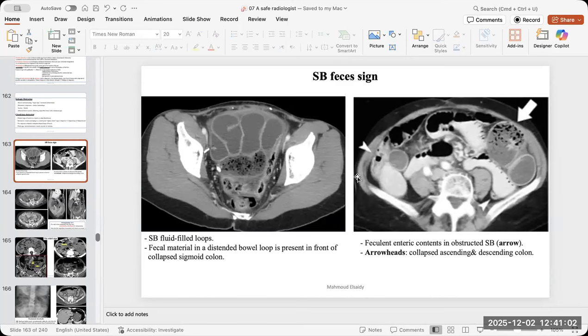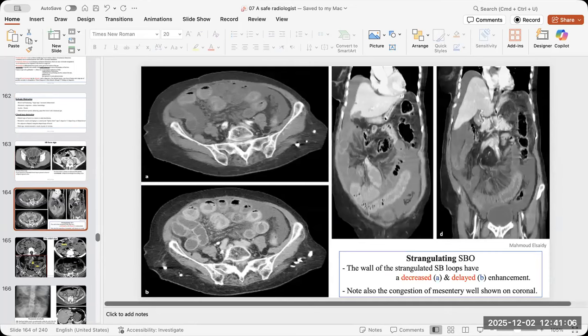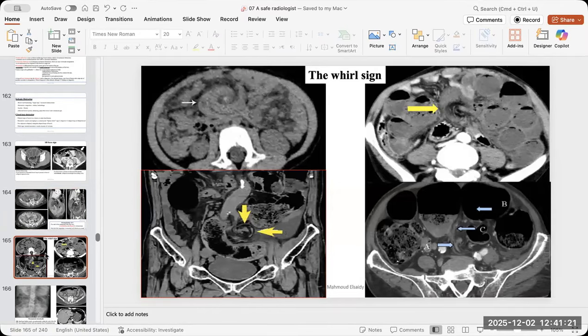See that the descending colon and the ascending colon are collapsed, because it really will take the case to another scenario or another level. How it looks like the strangulation. See the normal bowel wall enhancement and the abnormal bowel wall enhancement. So always compare and train your eyes with this kind of stuff.